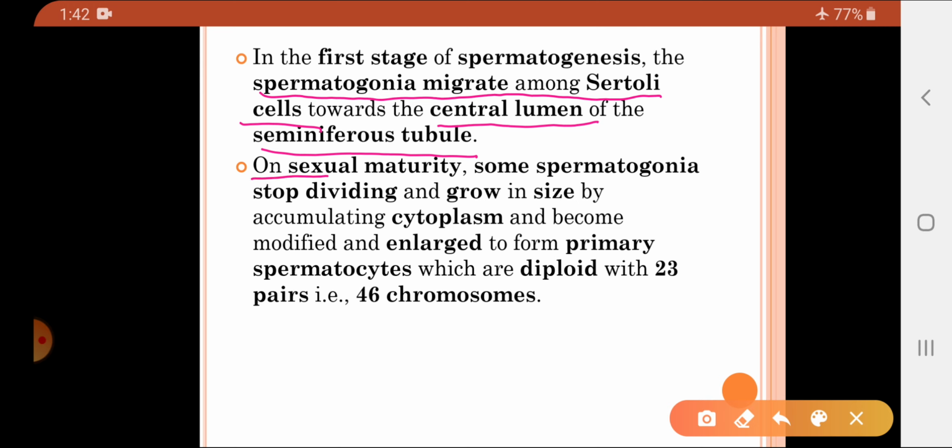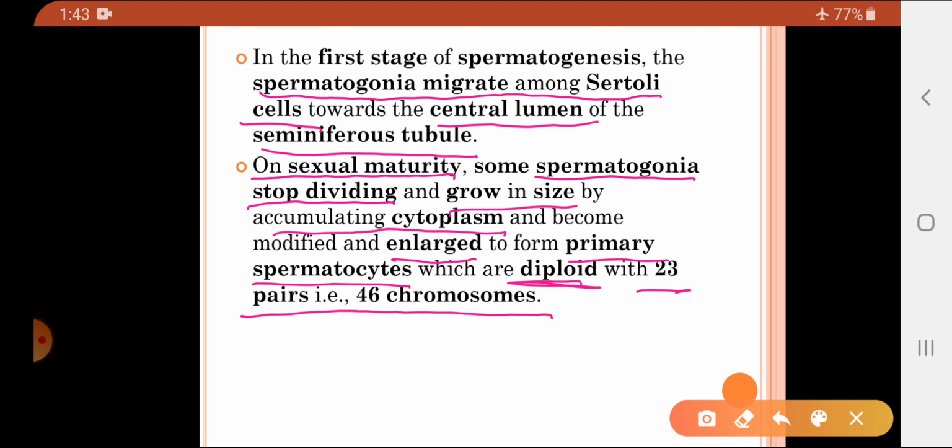Now, once the person becomes sexually mature, on sexual maturity, some of the spermatogonia stop dividing and grow in size. How do they grow in size? They accumulate cytoplasm and become enlarged, and those enlarged cells are called the primary spermatocytes. These primary spermatocytes are again diploid, with 23 pairs of chromosomes, or you can say 46 chromosomes. Very, very important: certain spermatogonia will stop dividing. When do they stop dividing? On reaching sexual maturity.